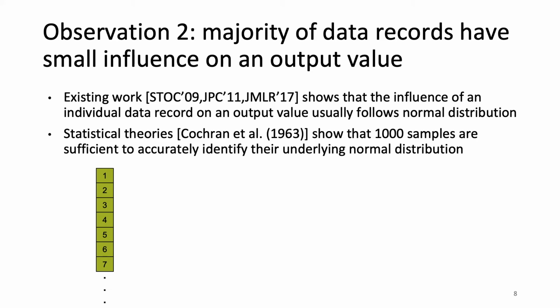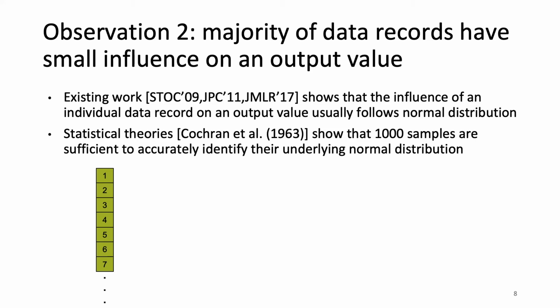However, even leveraging the associativity and commutativity properties of big data operators, if we have to compute the influence of every individual data record in an input dataset, the efficiency is still very low. Our second observation is that for any size of big dataset, UPA only needs to sample 1000 data records and compute each of their influence on a query's output.